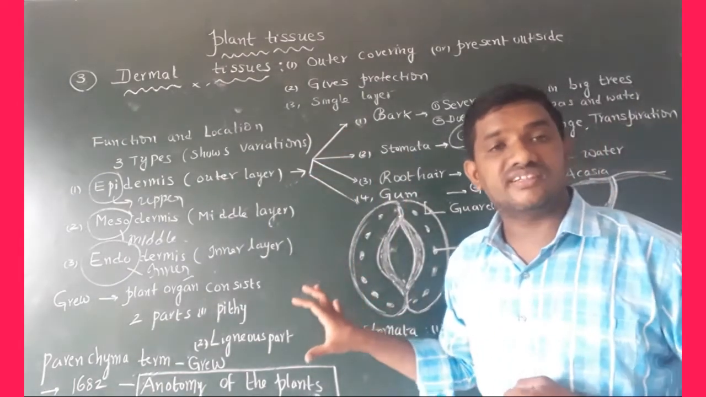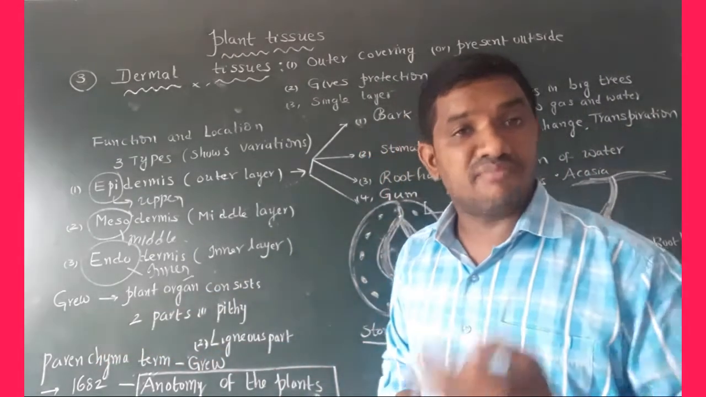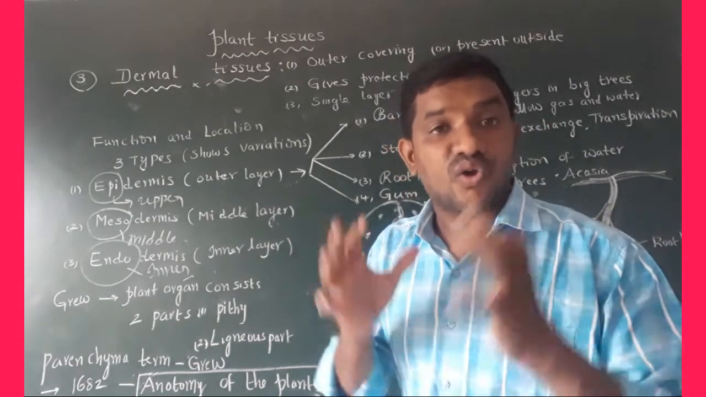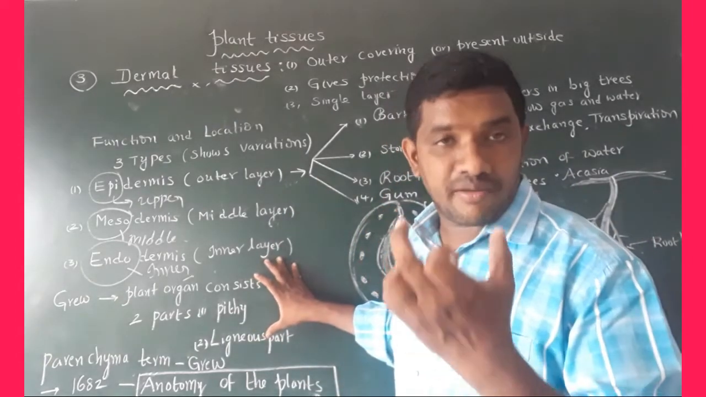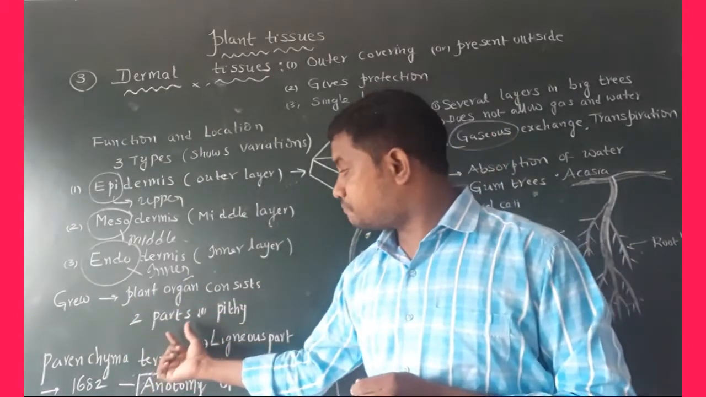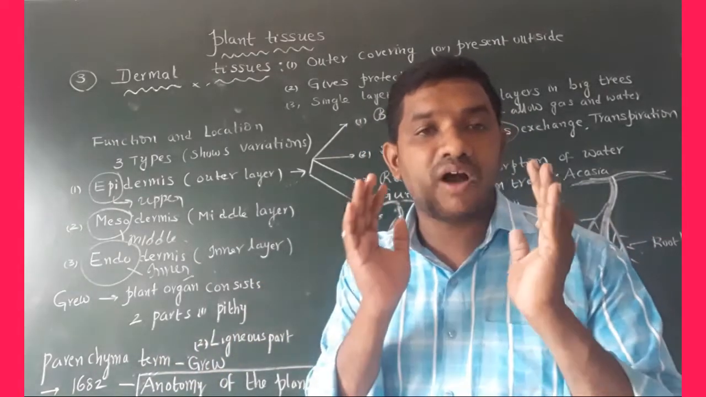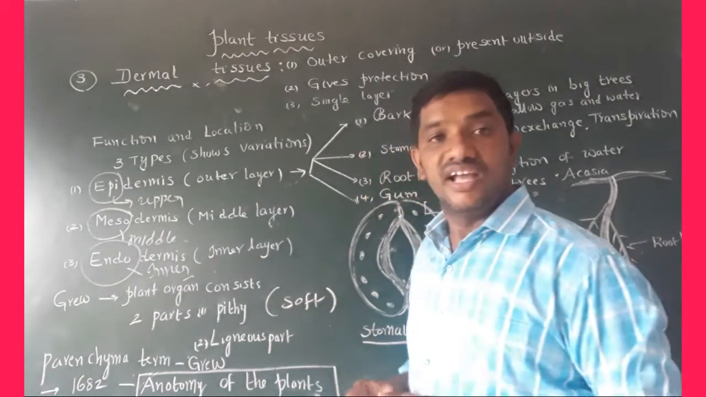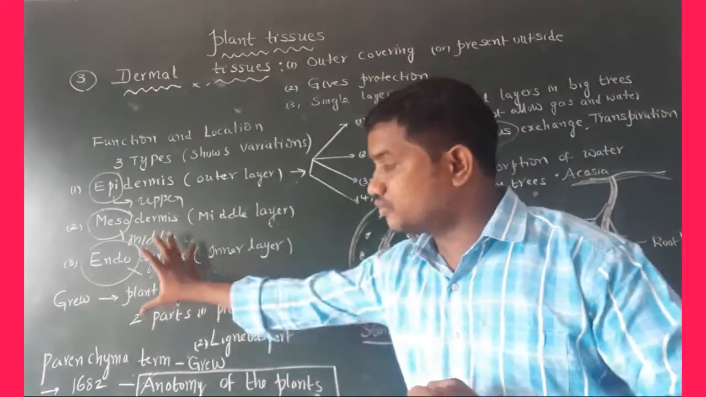Some important points are there. See here. Nehemiah Grew is one of the famous scientists, an anatomist. He had a Royal Society Fellowship. According to Nehemiah Grew, a plant organ consists of two main parts: one is the pithy part, the second is the ligneous part. Pithy means the soft part of the plant body. Another one is the ligneous part, the thickest part of the plant body.